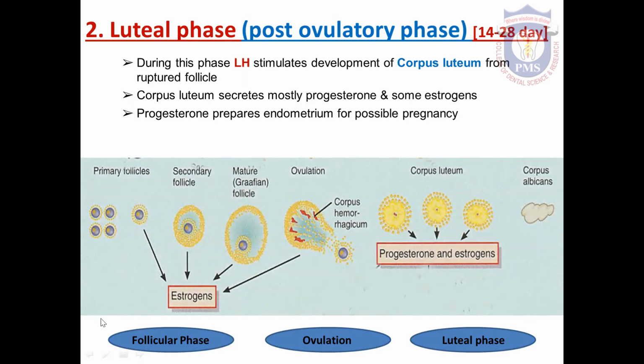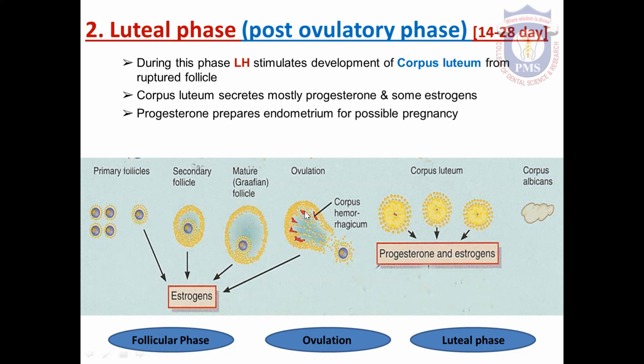This is the first phase, that is follicular phase. This is already discussed. Primordial follicle is transformed into primary follicle, that is transformed into secondary or vesicular follicle, and that is transformed into a mature Graafian follicle. All these changes in the ovary take place under the influence of follicular stimulating hormone. And in this phase, lots of estrogen is secreted from this growing follicle.